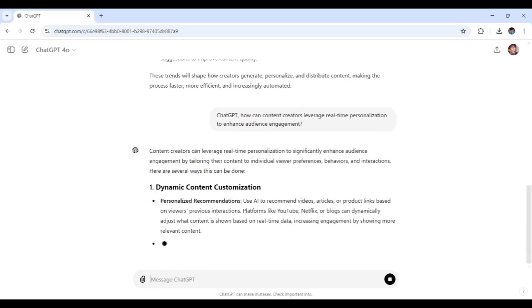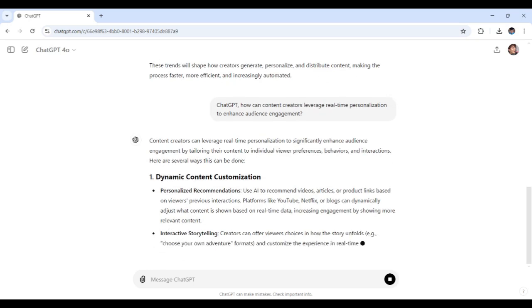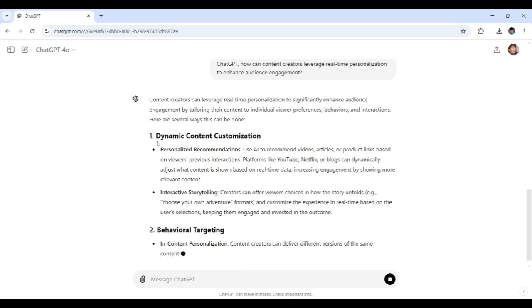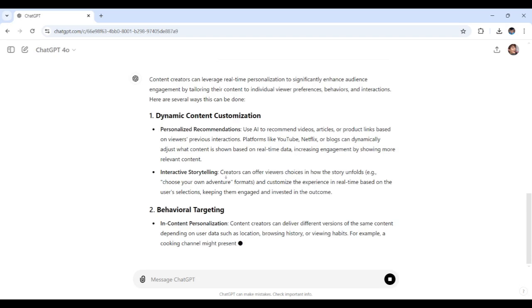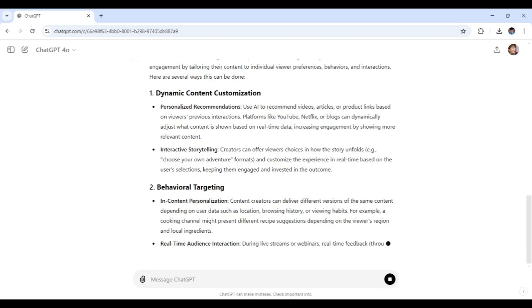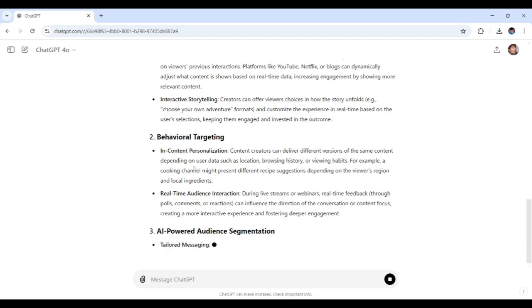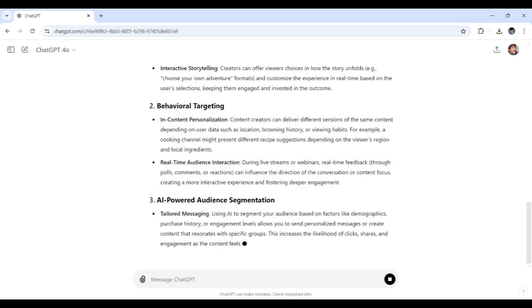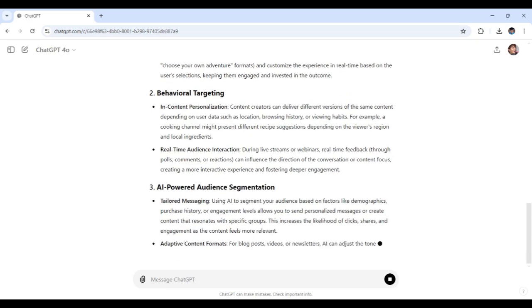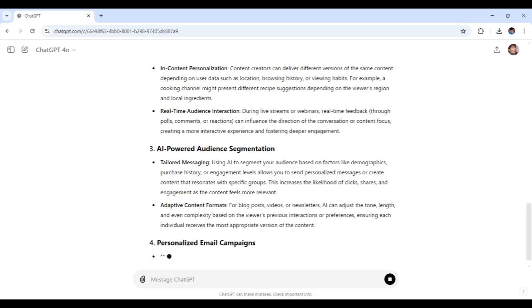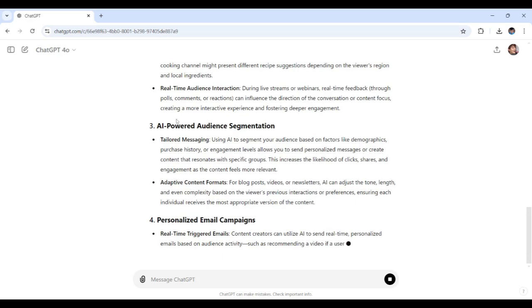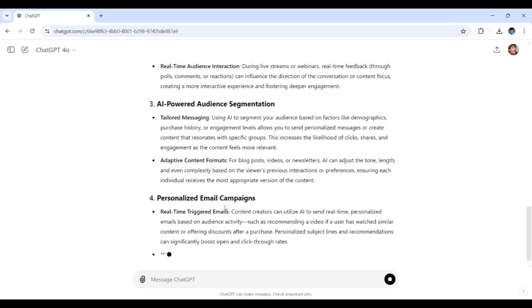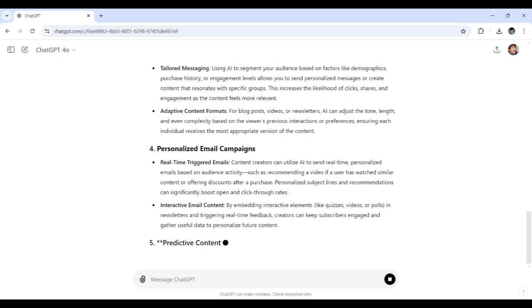All right, so here is what ChatGPT suggested so far. First, dynamic content customization. Under that is interactive storytelling. Another one is behavioral targeting. Another one right here, AI-powered audience segmentation. Under that, tailored messaging. There's also personalized email campaigns.